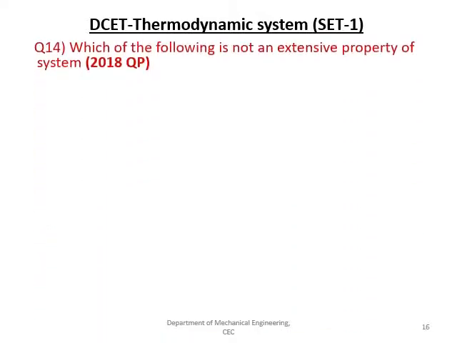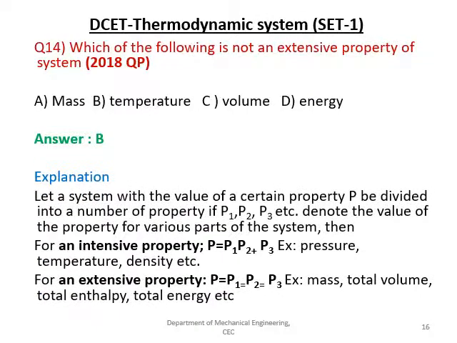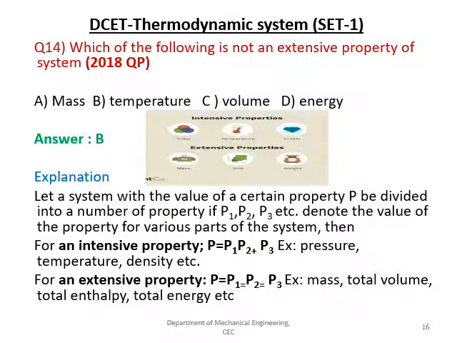The next question is: which of the following is not an intensive property of the system? The given options are mass, temperature, volume and energy. The answer is B, and we have discussed this in the earlier section.